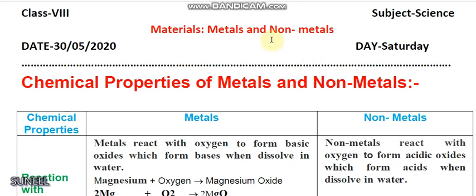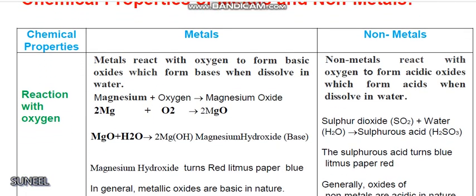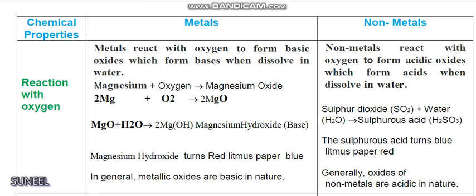Materials, metals and non-metals. Let us study the chemical properties of metals and non-metals. Like physically, these also behave differently in their chemical nature. So, how do they behave with different chemical reagents? Let us study. Number 1, reaction with oxygen.